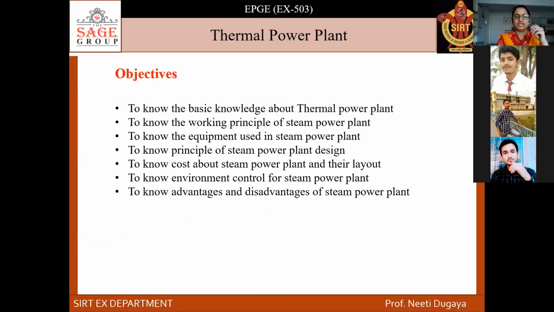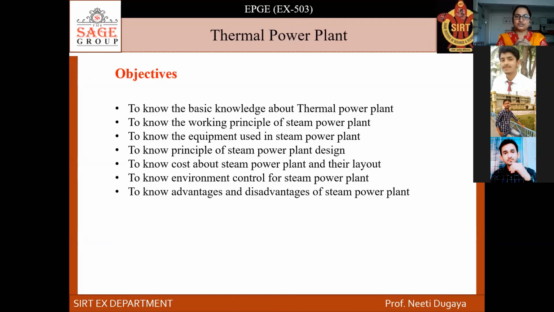Next we have seen the objectives: what you are going to study in this unit. We will gain basic knowledge about the thermal power plant and the working principle of steam turbines, the equipment used in the power plant, the principle of working, cost of turbine and environmental control related to it, and the advantages and disadvantages of steam power plant.